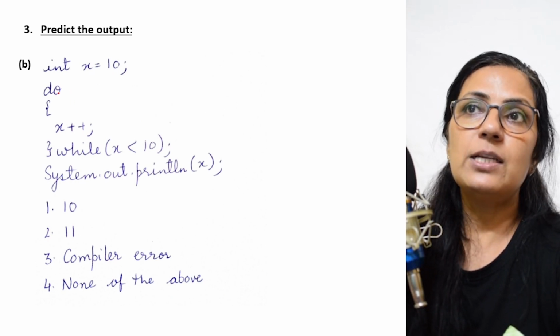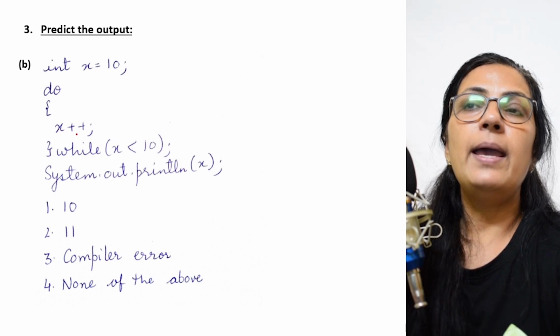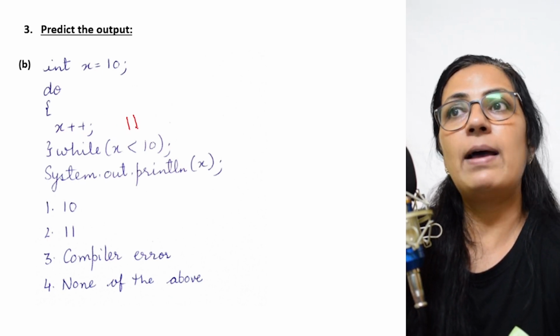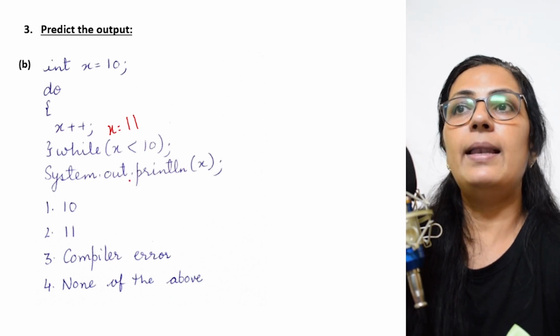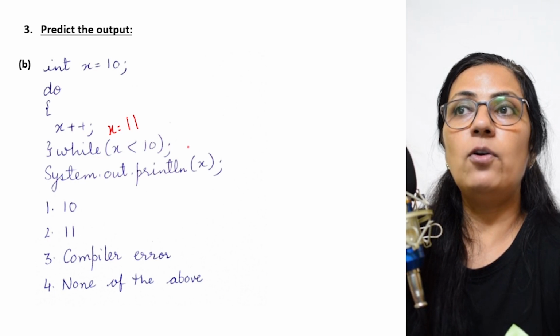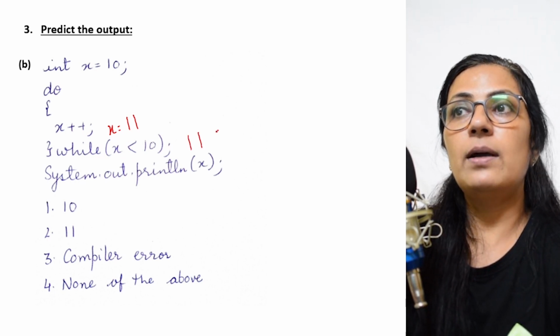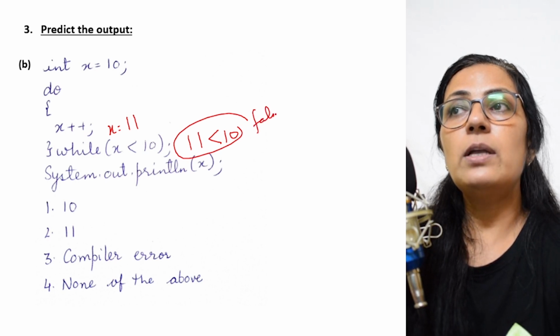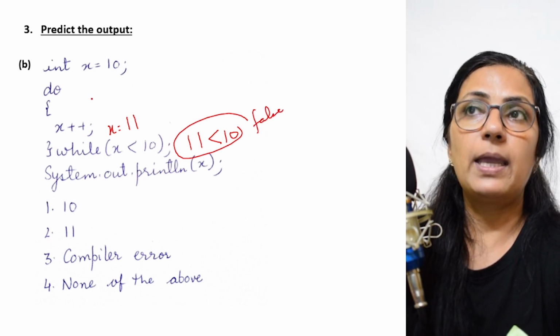Without checking the condition, it will enter into the loop, x plus plus. It will increment the value of x by 1. So the value of x will become 11. While x is less than 10, the value of x is 11. So here, is 11 less than 10? No, the condition is false. So it will not go into the loop again.